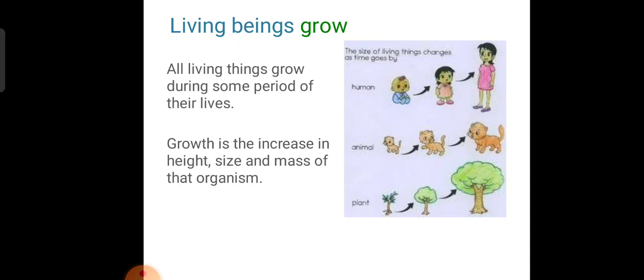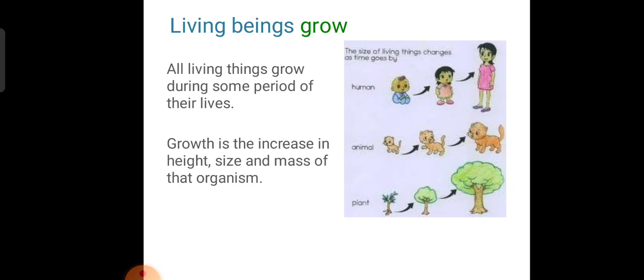Living beings grow. All living things grow during some period of their lives. Look at this picture. This picture shows the growth of a particular organism. In every picture there is an increase in height and size, and this is called growth.